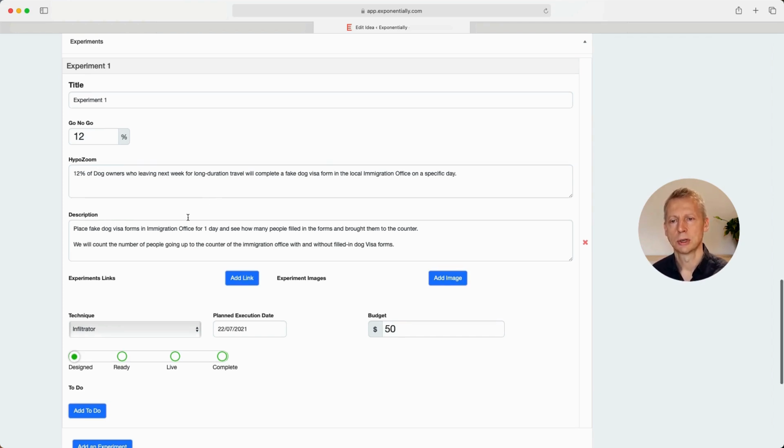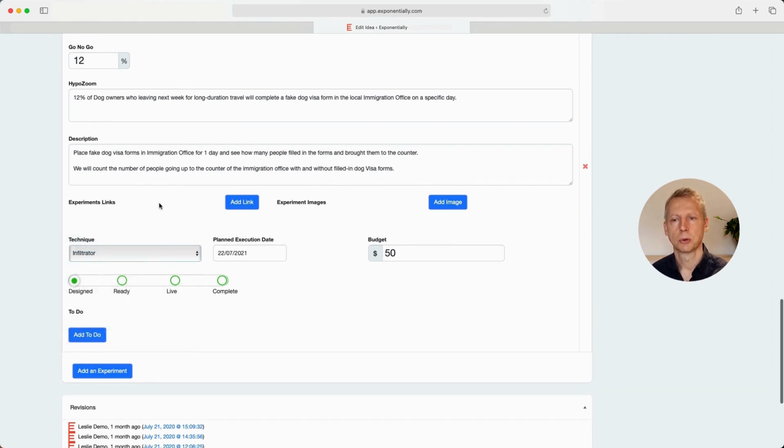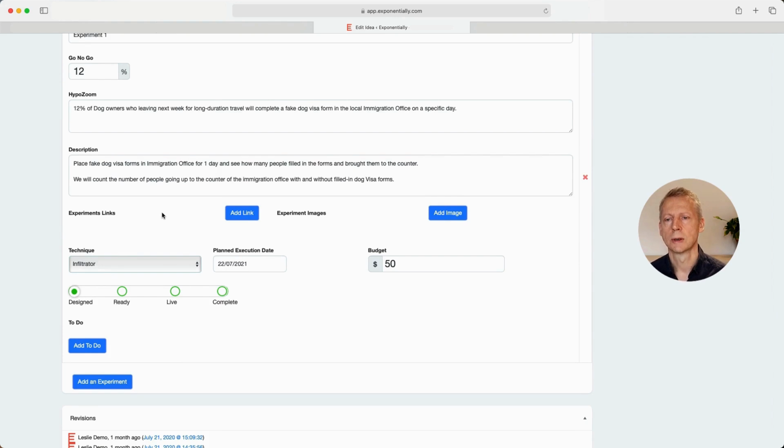In this case, we've chosen the Infiltrator method out of all our Pretotype methods, because what we're going to do as a description is we're going to place these fake dog visa forms in an immigration office for a day and see how many people fill the forms in and bring them to the counter. We're also going to count the number of people going to the counter with the filled in forms, so we can get our initial level of interest. So how many people saw the offer, i.e. saw the form, and how many people took up the offer, in other words, submitted the form.